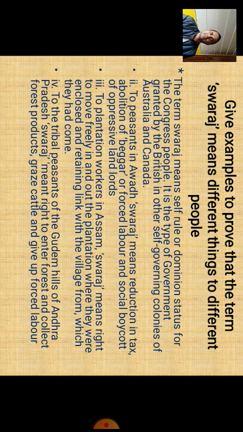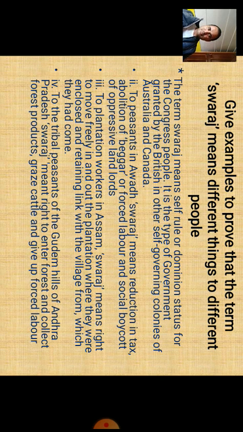If you see the indigenous people of Andhra Pradesh, for them Swaraj means to enter the forest and collect forest products, to graze their cattle, and to be free of forced labor. As you might have discussed in class 8, the colonial rulers executed many laws, such as the forest law and the Criminal Tribes Act. These laws were meant to restrict the movement of people.